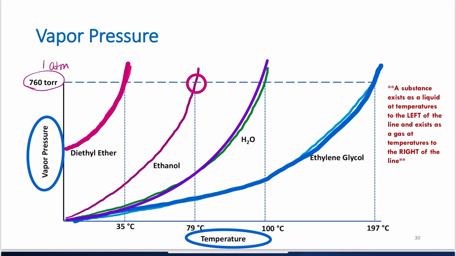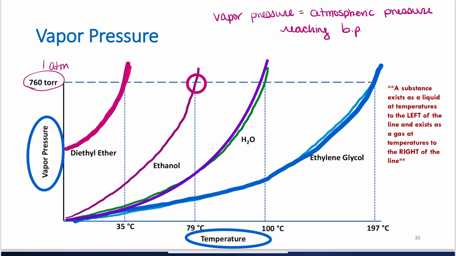What I'm seeing is that when the vapor pressure of the system equals the atmospheric pressure, I'm reaching the boiling point. So to the left of this line, the system exists as a liquid. To the right of this line, it exists as a gas. There's some kind of connection here between vapor pressure and atmospheric pressure.